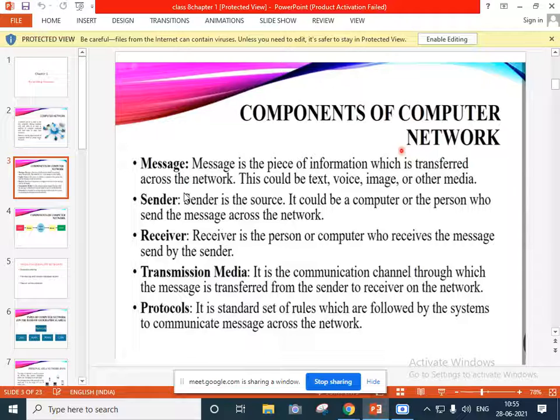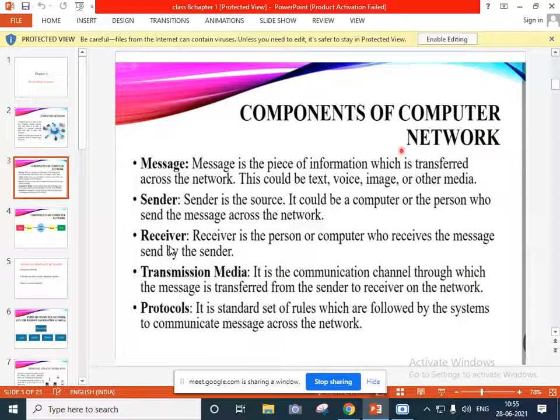Suppose you want to send a message to your friends, hi. Now you are sending a hi message to your friends, so you are the sender over there. Then who is receiving that message? And the receiver is the person who gets the message sent by the sender.